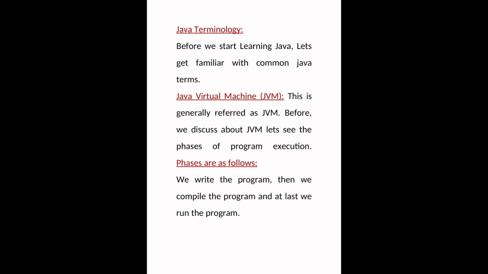First we write the program, then we compile. Compile means whatever we write on the computer screen as Java code is in the form of high level language. Only humans can understand it, the computer cannot. There is a language for the computer, which is called binary code or machine code or low level language, which is stored on the computer hard disk as compiler software.